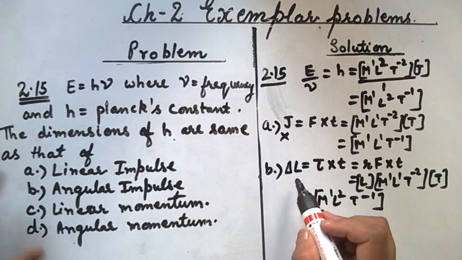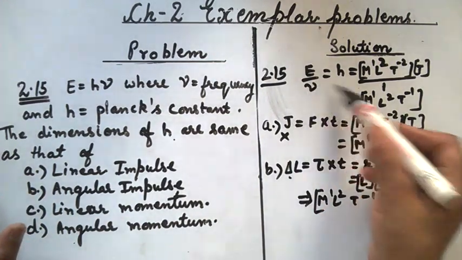We can see that angular impulse is equal to Planck's constant.